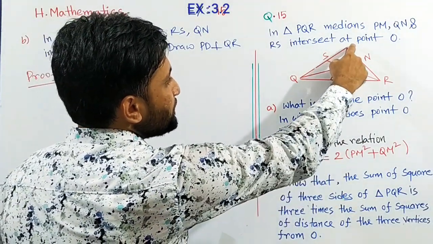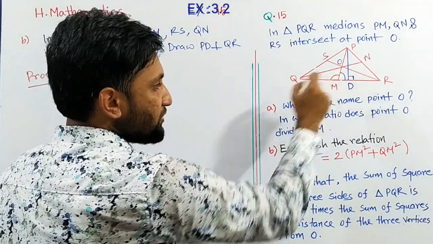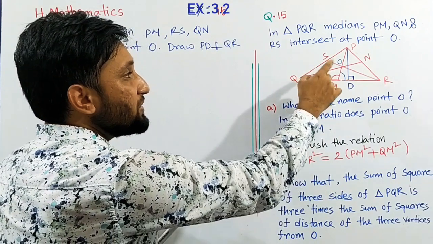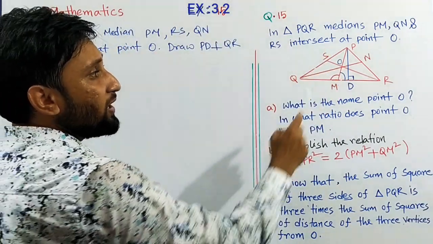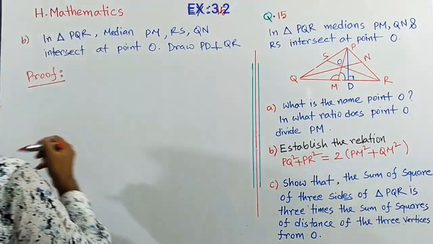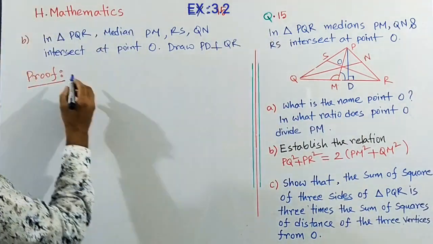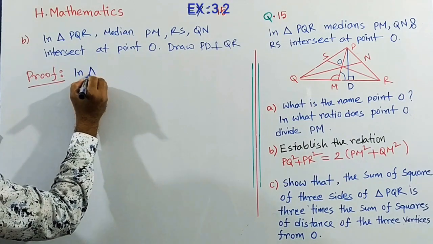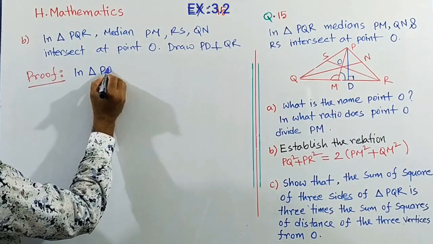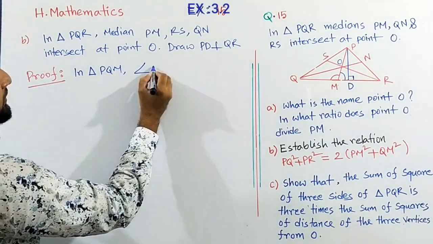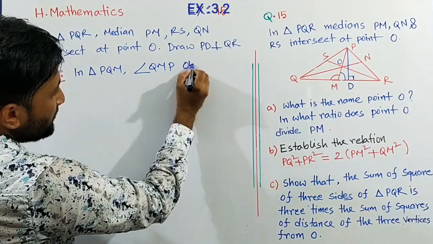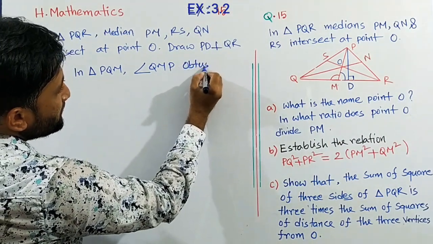So we can use the Pythagoras extension theorem for the obtuse angle. In triangle PQM, angle QMP is obtuse.